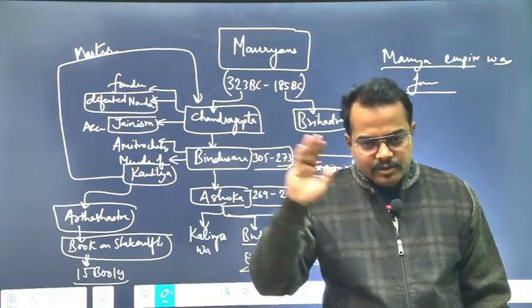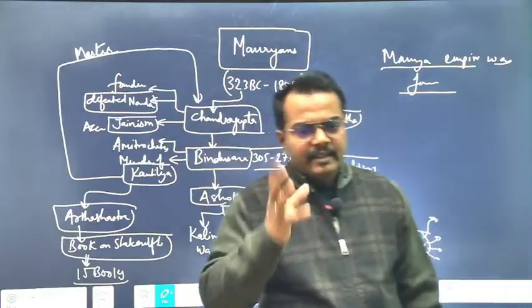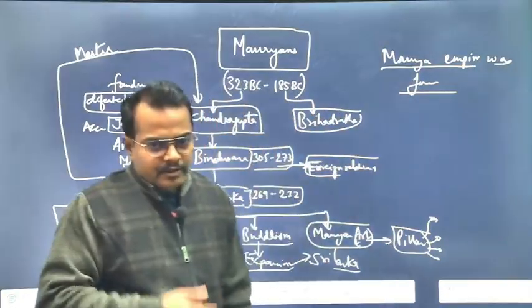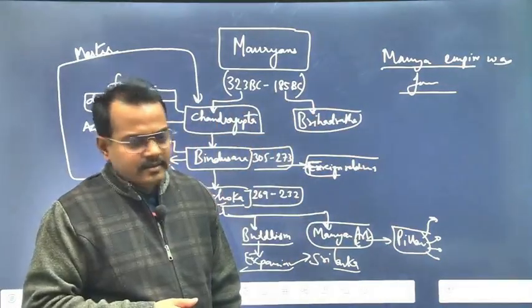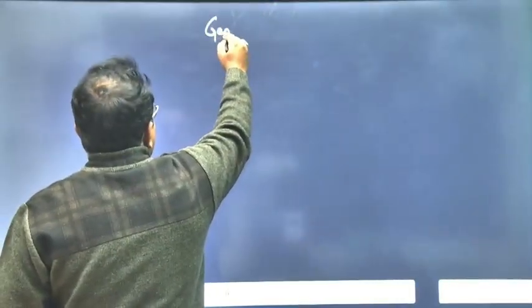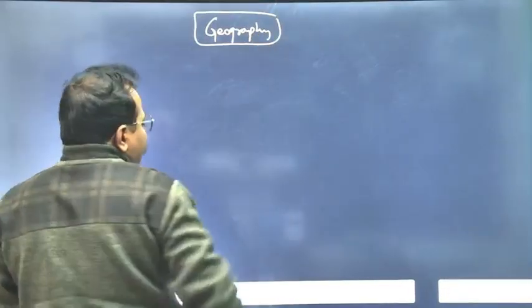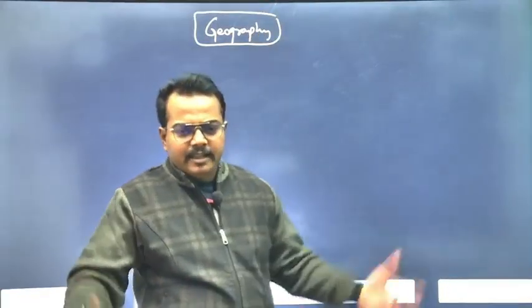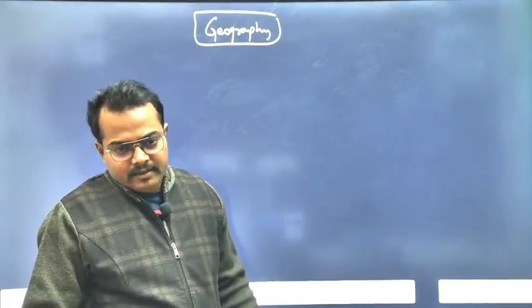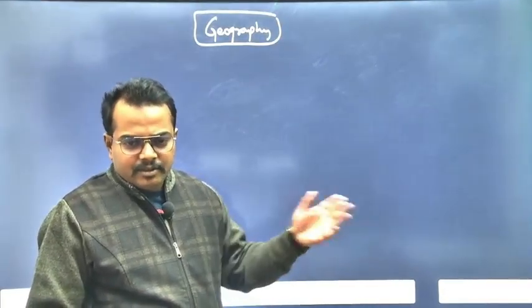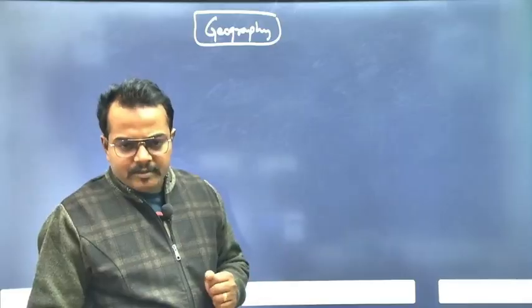So this is related to history. And let us start with geography. If you see geography questions, you might have found mind maps in geography very easy. For example, in geography there might be questions on rivers. Every time, rivers are a very important topic. Rivers of the Northeast are the most important topics.